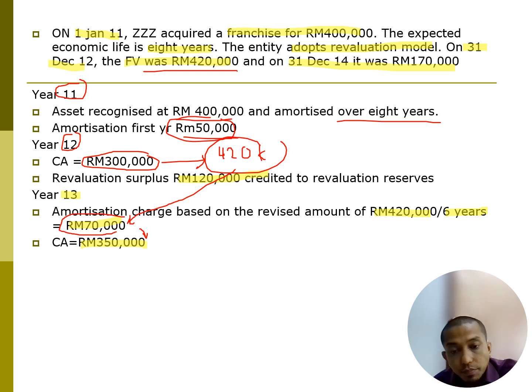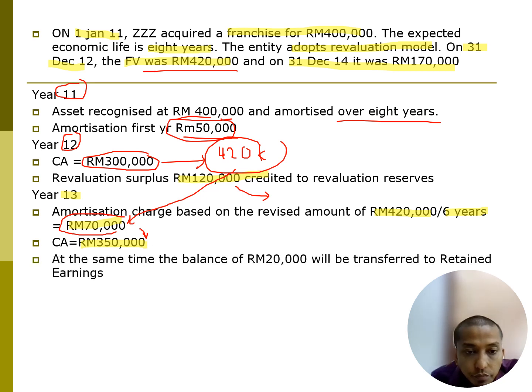This 20,000 is extra expenses, right? So to make your shareholder happy, remember you have a revaluation reserve here. You need to take this extra 20,000 from the revaluation reserve and put it inside the retained earnings. Therefore, 20,000 will be transferred from revaluation reserve to retained earnings.